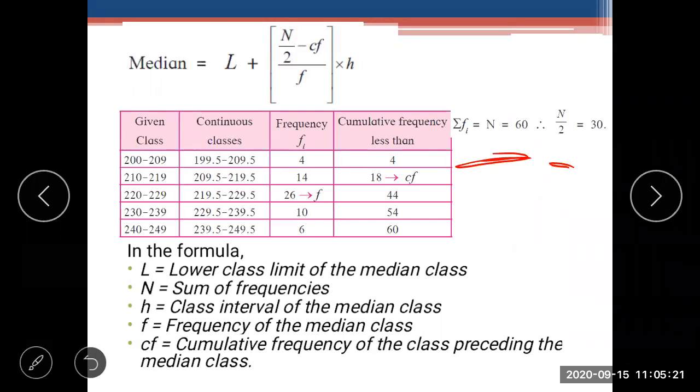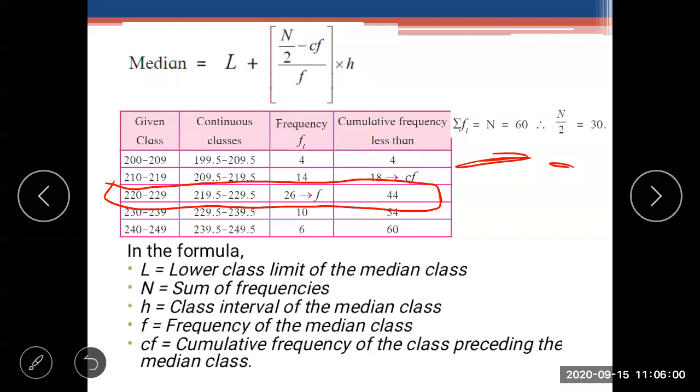Once you get the cumulative frequency, see where the number 30 is present. It is present after 18, correct? Yes or no? After 18, see what the row is. In the cumulative frequency, the number 44 is present after 18. So that row we have to take.